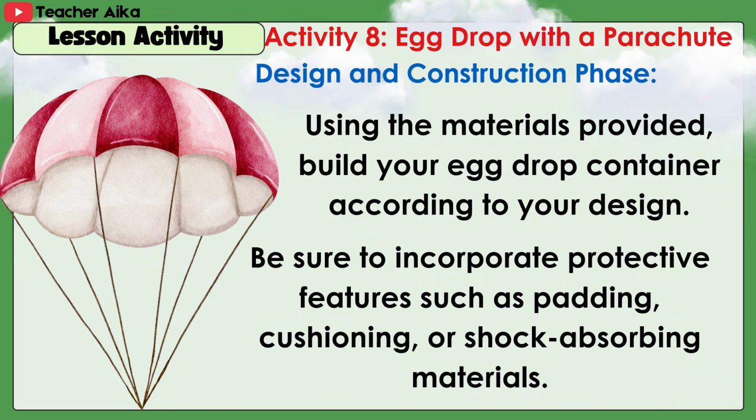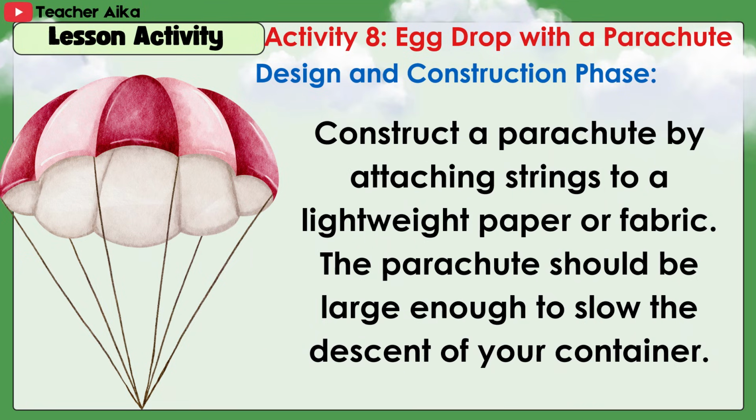Using the materials provided, build your egg drop container according to your design. Be sure to incorporate protective features such as padding, cushioning, or shock-absorbing materials. Construct a parachute by attaching strings to a lightweight paper or fabric. The parachute should be large enough to slow the descent of your container.